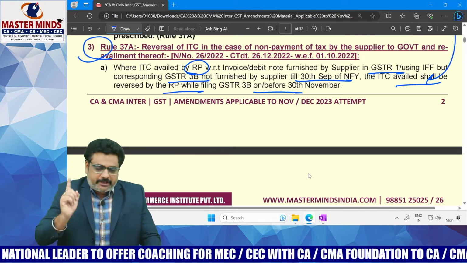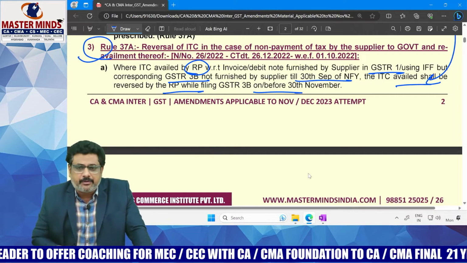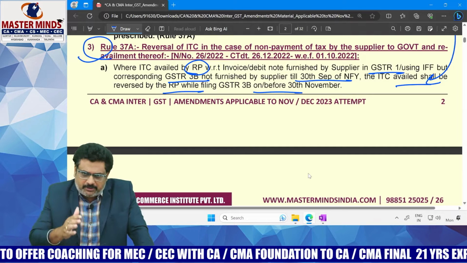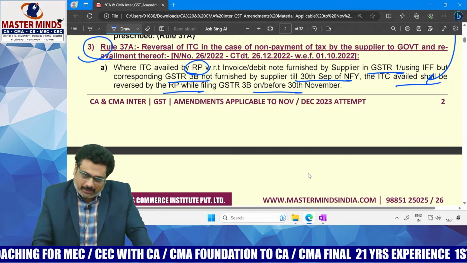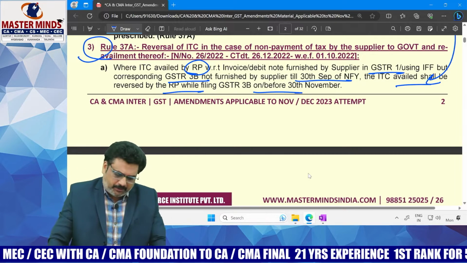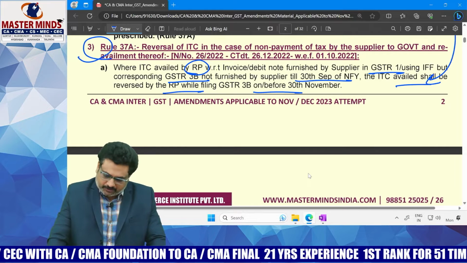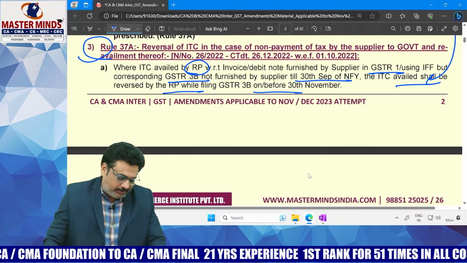Till September 30th of next financial year. Then whatever ITC was claimed by the recipient needs to be reversed on or before November 30th of the next financial year. Okay.